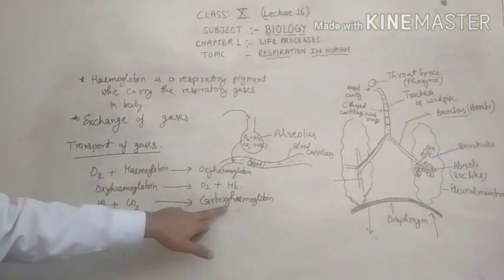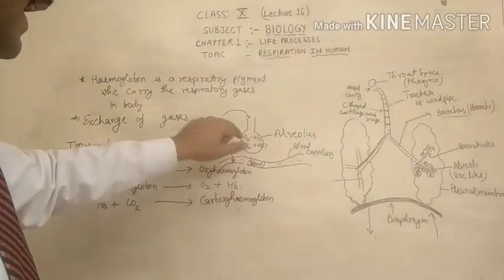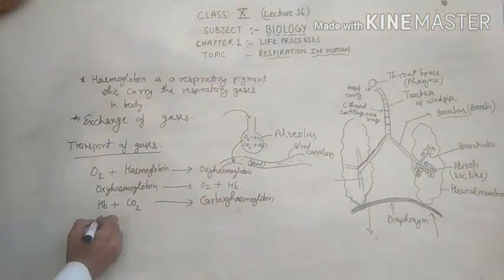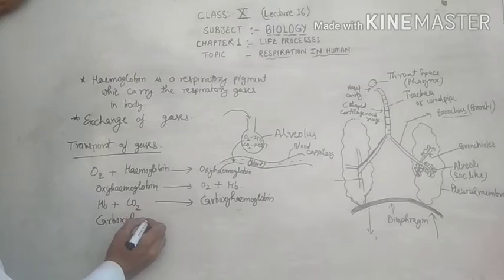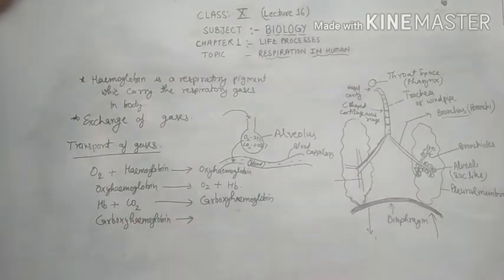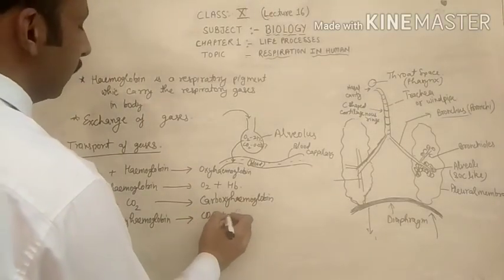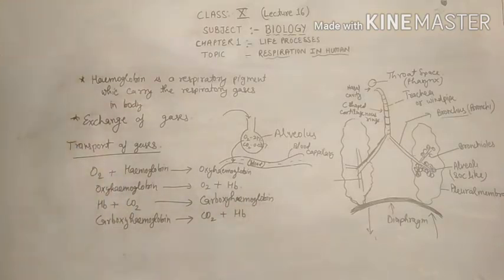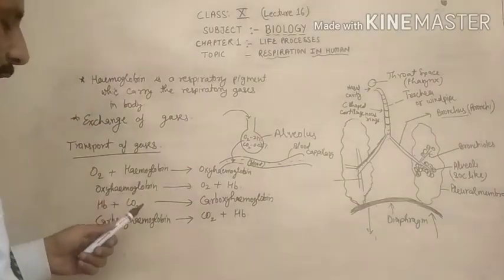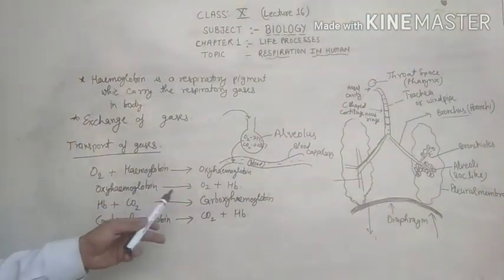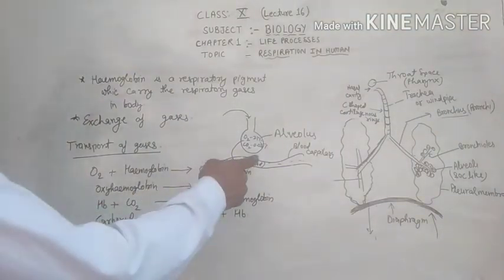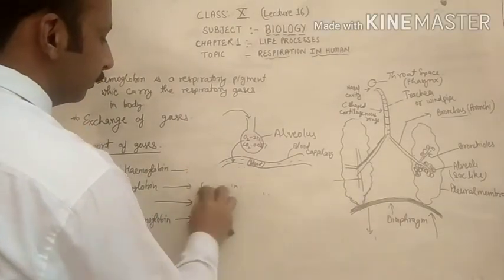Then this hemoglobin through the blood will come to the alveolus, and this carboxyhemoglobin will again dissociate into carbon dioxide plus hemoglobin. These are the methods for transport of the gases. I have given you this with the help of just 4 reactions. Now I am telling you with the help of a diagram.